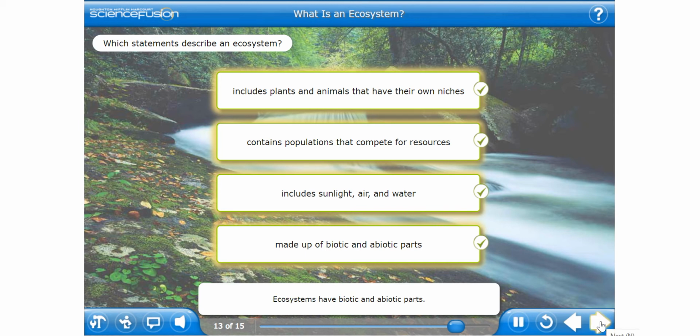Ecosystems have biotic and abiotic parts. The organisms in ecosystems have their own niches, and they compete with each other for resources. Some abiotic parts of an ecosystem include sunlight, air, and water.